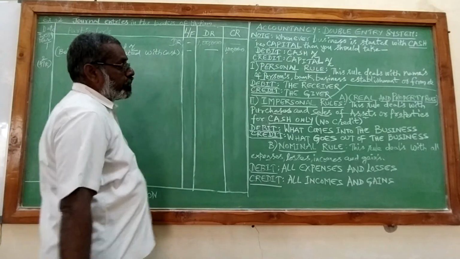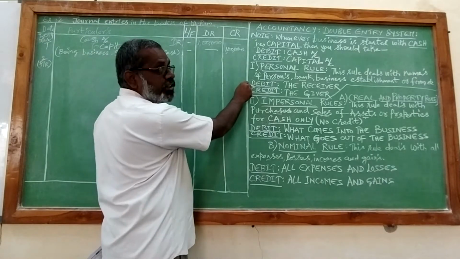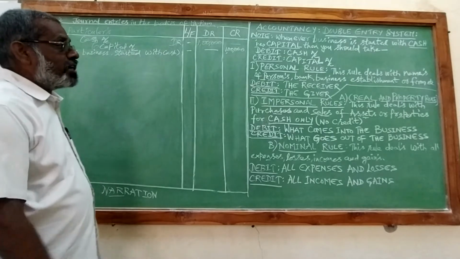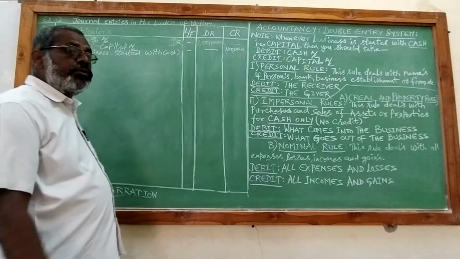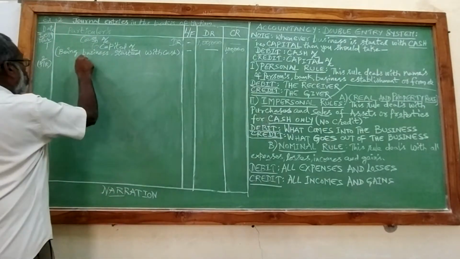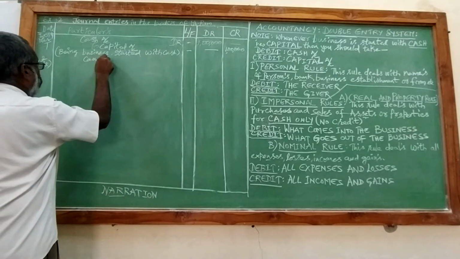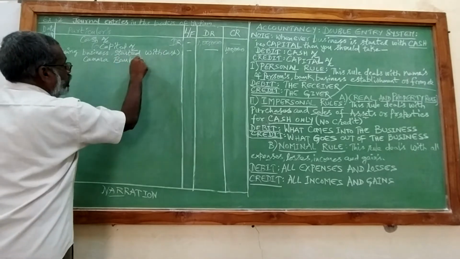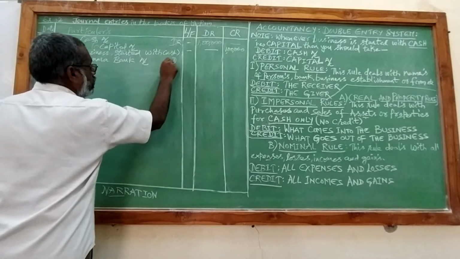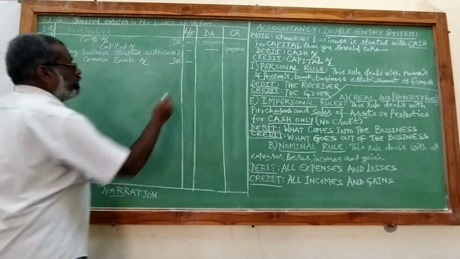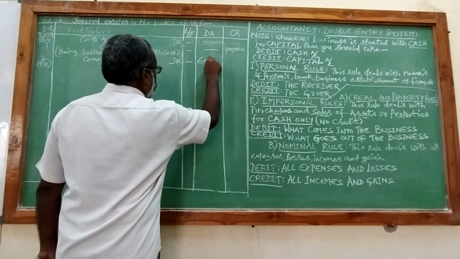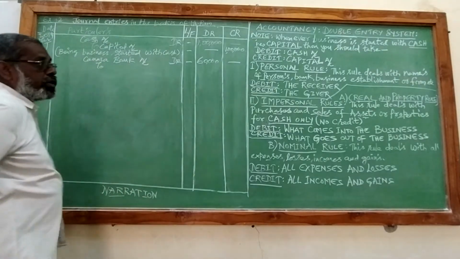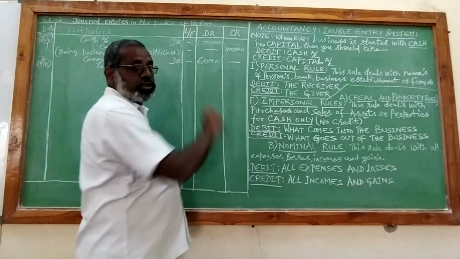So for that, the formula is debit the receiver, credit the giver. When we are depositing cash into Canara Bank, who is the receiver? Canara Bank is the receiver. So Canara Bank should be debited. And what we are giving is cash.